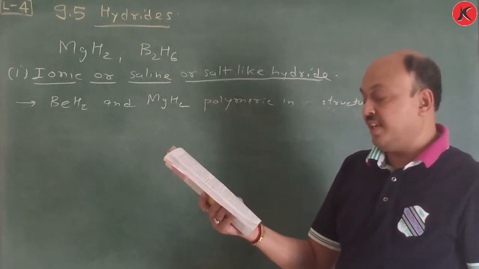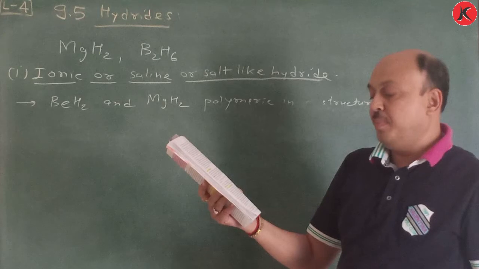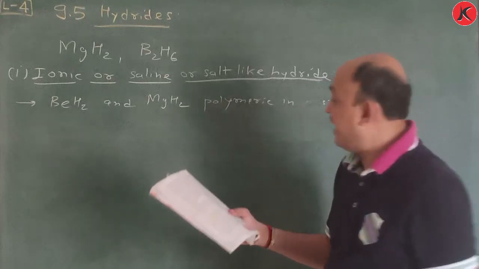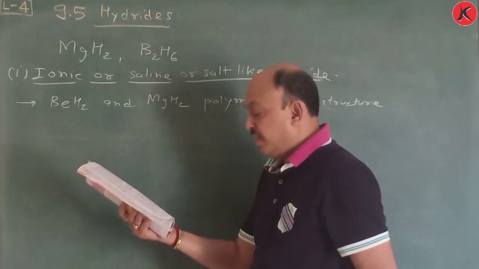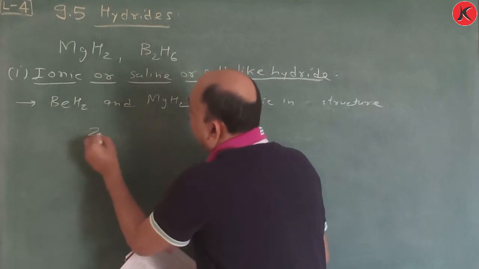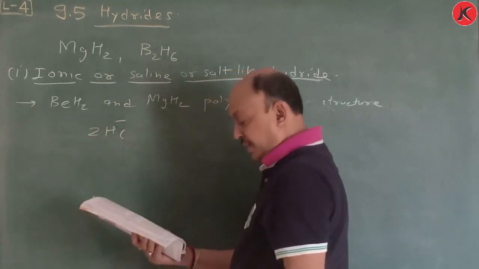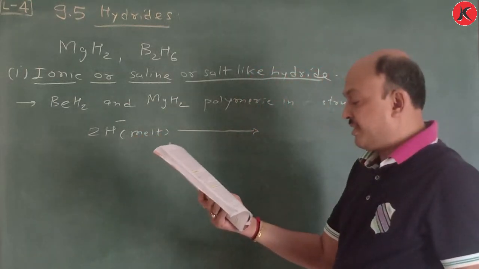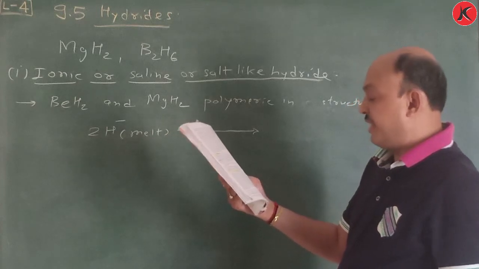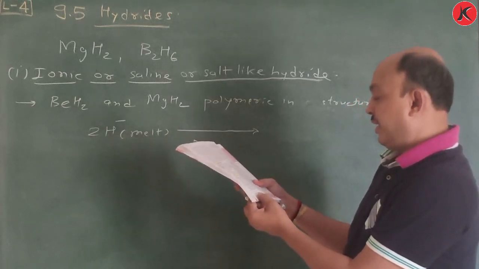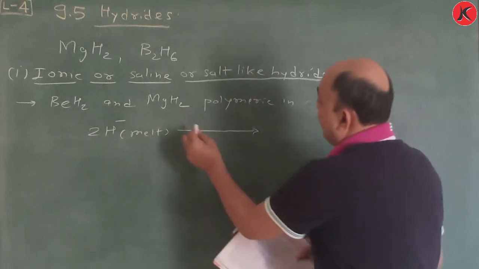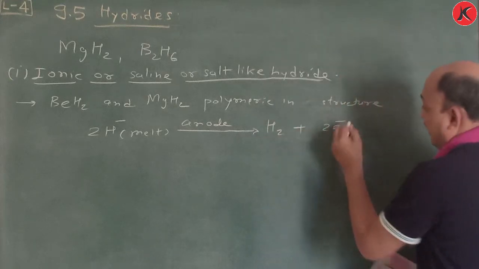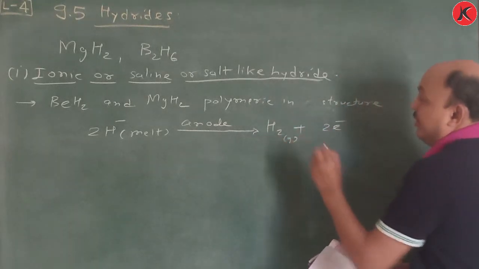However, their melts conduct electricity and on electrolysis liberate dihydrogen gas at the anode, which confirms existence of H minus ion. So here you have to remember 2H minus, in its melt, at the anode, because oxidation occurs, gives H2 gas plus 2 electrons.